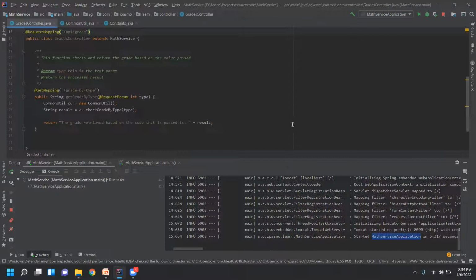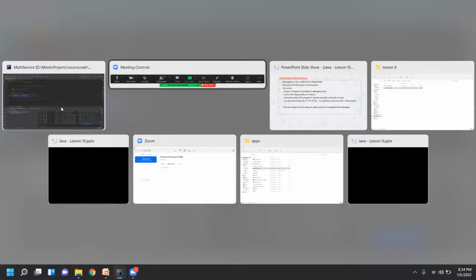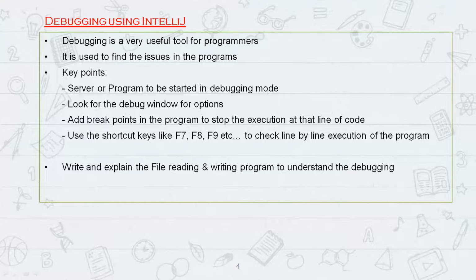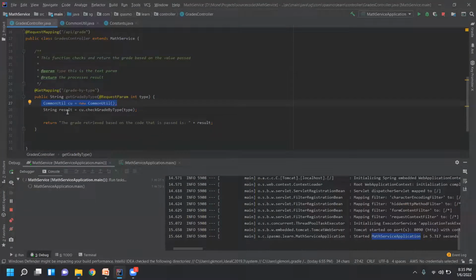Okay, so why do we need the debugger? It is like line by line execution. Suppose you want to execute this line, you will come here and put a breakpoint. Let me explain the next slide also, you'll come to know. Debugging is a very useful tool for programmers. We are the programmers, right? So debugging is very useful to us. What does it help with? It helps us find the issues in the program. If there are any issues, we call them bugs actually, bugs in the program. To find those bugs or issues, we will use the debugging tool.